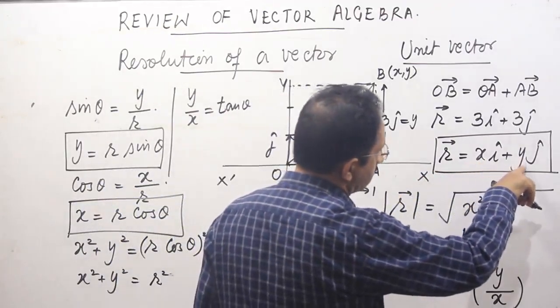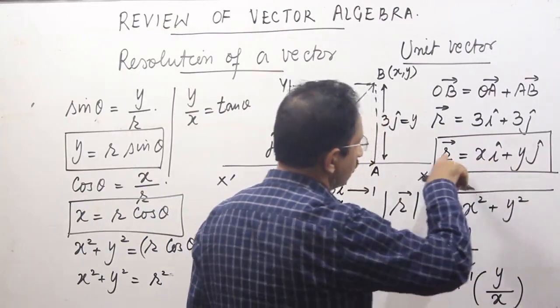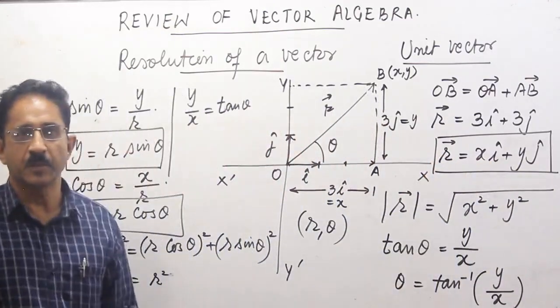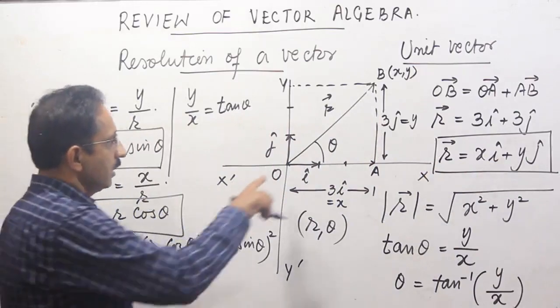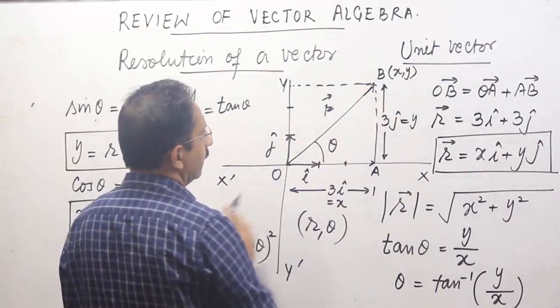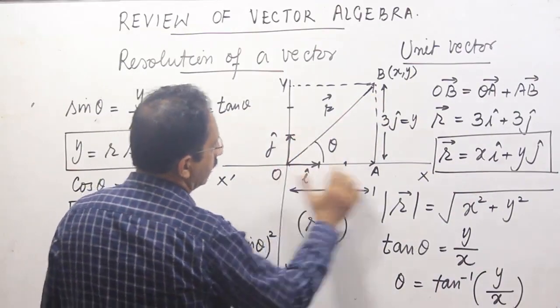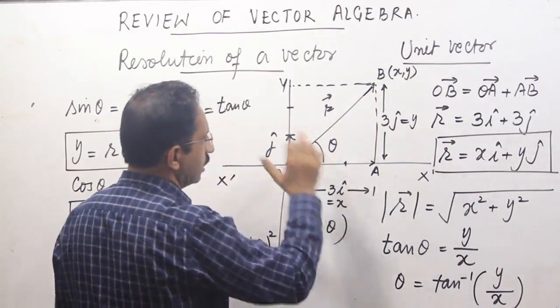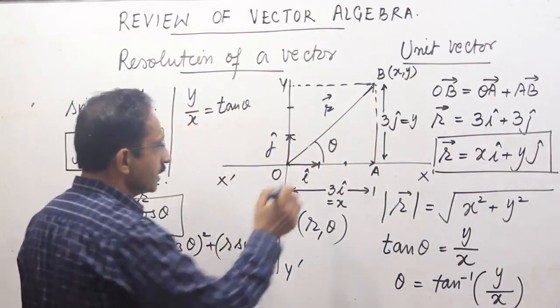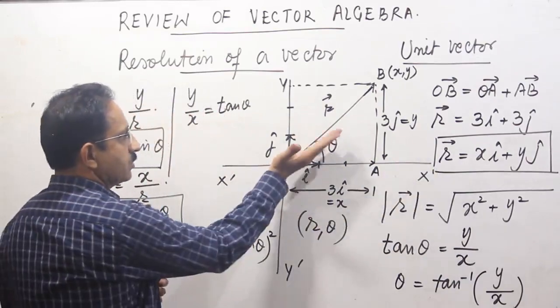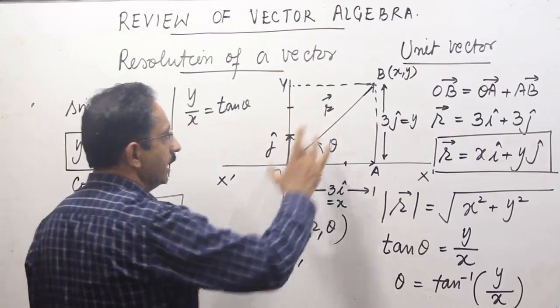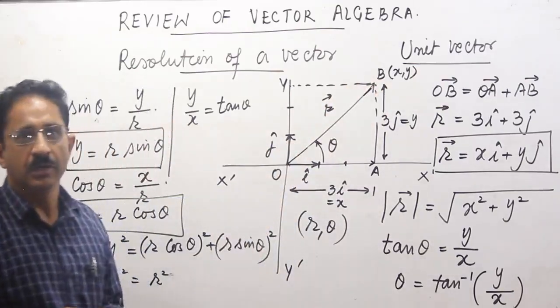i cap plus r sin theta into j cap, so that a vector r can be expressed in terms of its magnitude r. So that is the length of this vector and the inclination of the vector with respect to positive x-axis. क्योंकि theta जो हमने angle express किया है, that we have expressed with respect to positive x-axis. So at what angle it is inclined and how long the vector is.